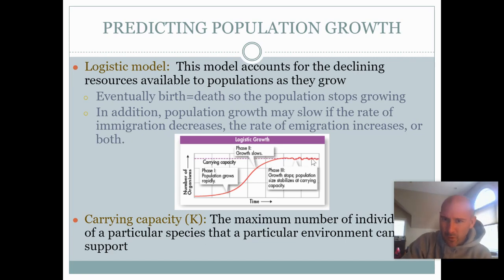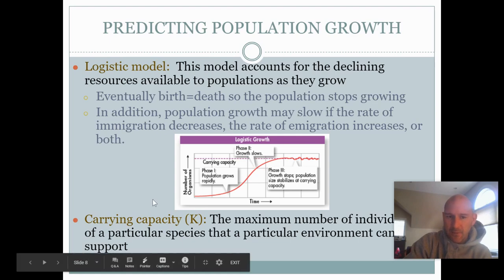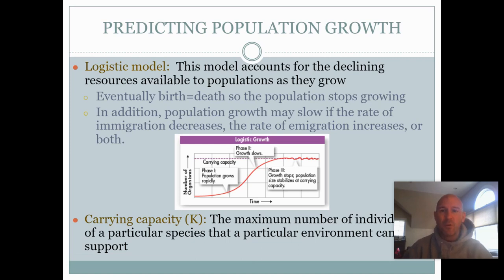The point where the population stabilizes, we call carrying capacity. Carrying capacity can be noted as K, which I'll show you in a second. It's basically the number of individuals that an ecosystem can support. Central Park can only support so many squirrels. There's a certain carrying capacity, amount of space and resources, for squirrels in Central Park.